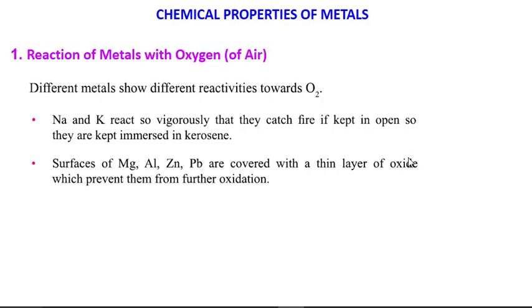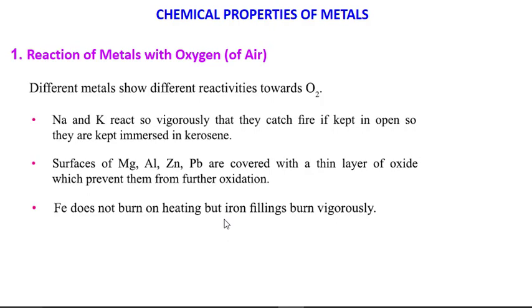If we do not remove the oxide layer, then it will be difficult for magnesium ribbon to burn, as the layer of oxide prevents further oxidation of magnesium. So we rub and then we burn and we get white color powder, which is magnesium oxide. So here magnesium, aluminum, zinc, lead, etc., they are not reacting as vigorously or as fast as sodium and potassium. So we can say that the reactivity of these metals is less as compared to sodium and potassium.